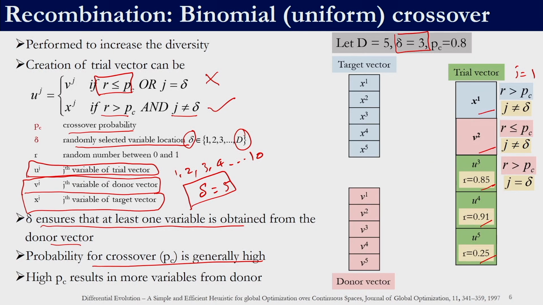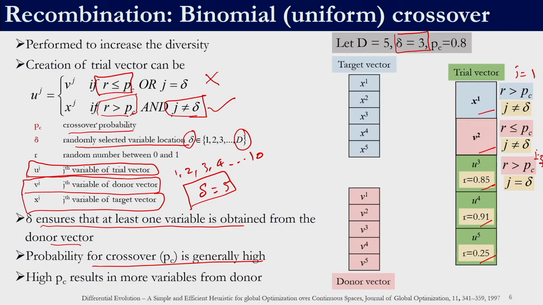For the third case the random number is 0.85, whereas the crossover probability is 0.8. So, 0.85 is greater than 0.8, and the first part of the third condition is satisfied. However, j for this variable is 3 because it is the third variable. So, the second condition fails, that j should not be equal to delta, because delta, which we had randomly selected initially, is also 3 and the value of j is also 3.